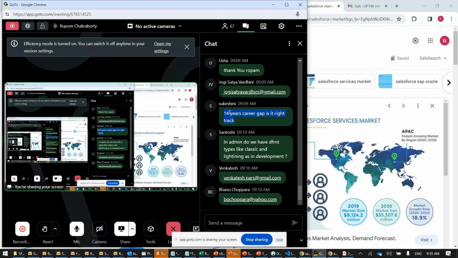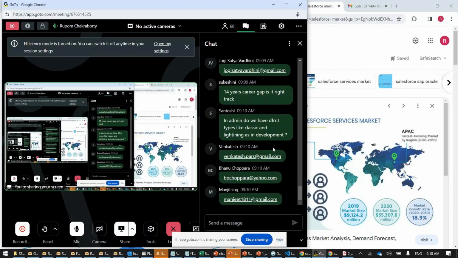In admin, do you have different types like classic? In admin, the UI is yes, but there is no differentiation between Lightning, LWC, and classic. All the features are the same. And I'll be teaching on the Lightning platform.